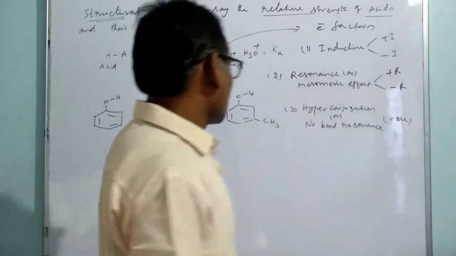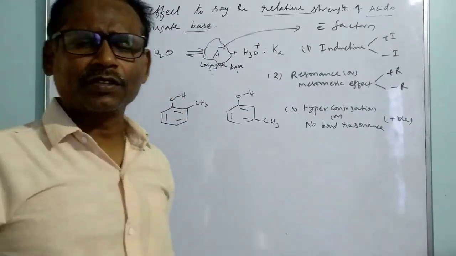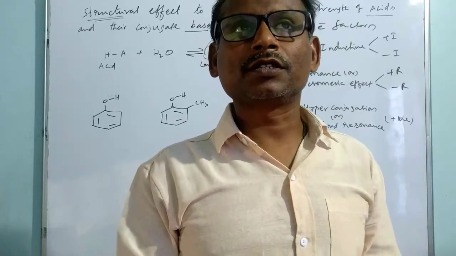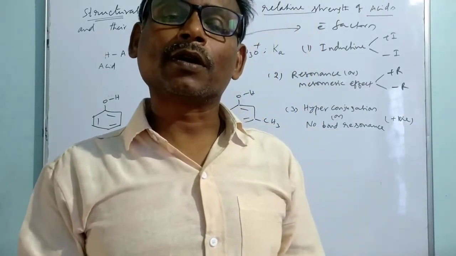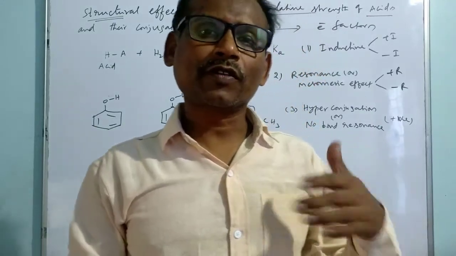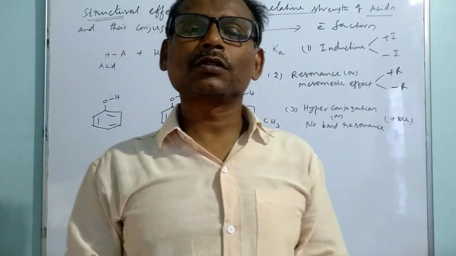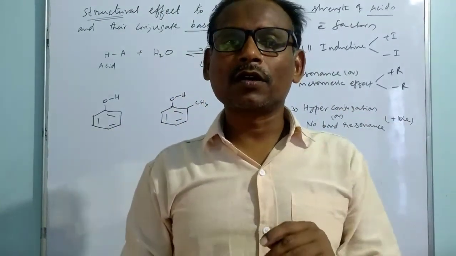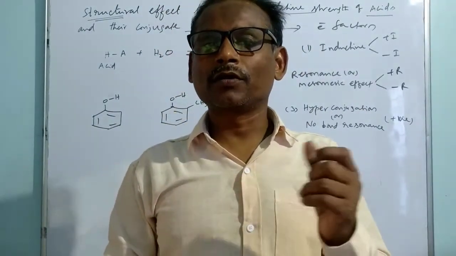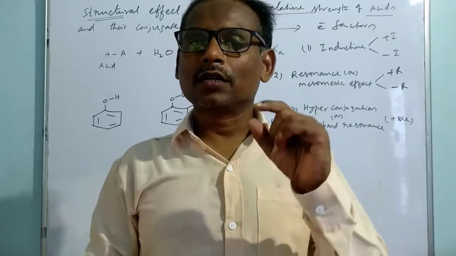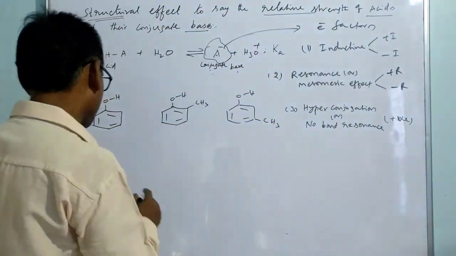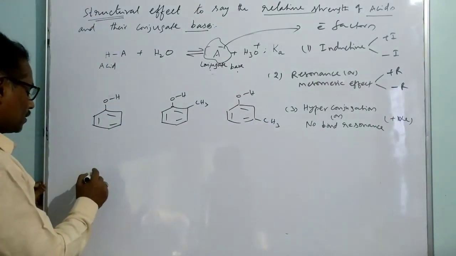Hyperconjugation is a situation which is noticed. It is a kind of conjugation which is involved by sigma bonds. There is involvement of sigma bonded electrons in terms of conjugation. So far we have never seen conjugation involving sigma electrons; we saw conjugation of pi electrons and of non-bonded electrons. But now here it is a special situation, the conjugation involving sigma bonded electrons. So for example, in order to say the state